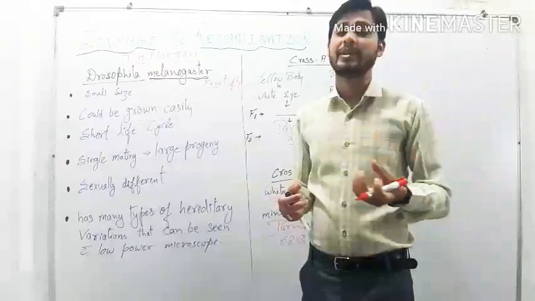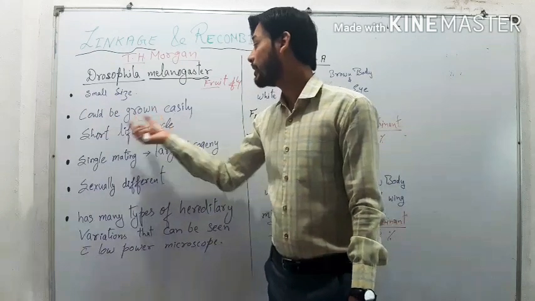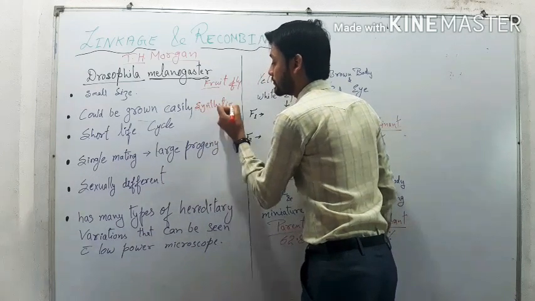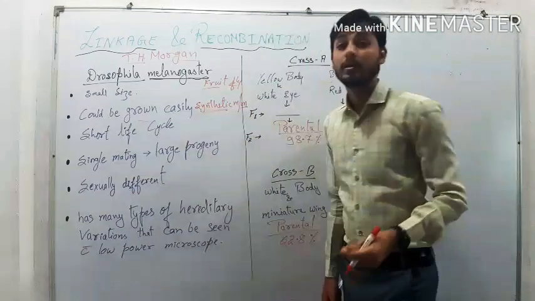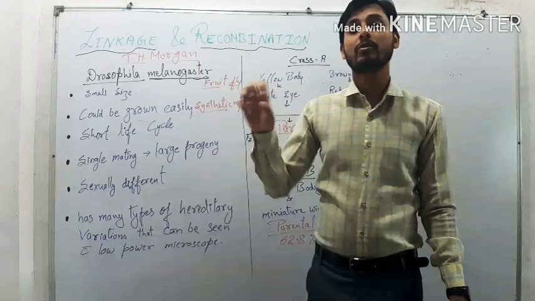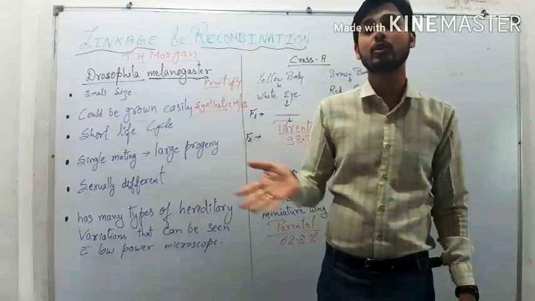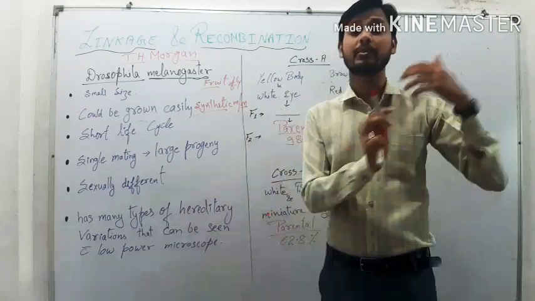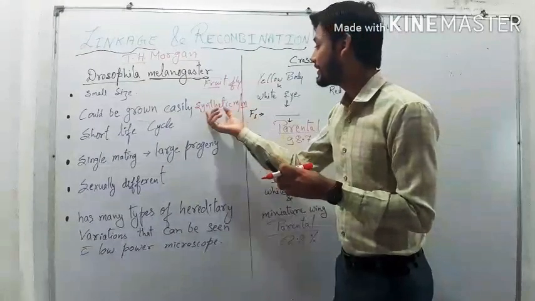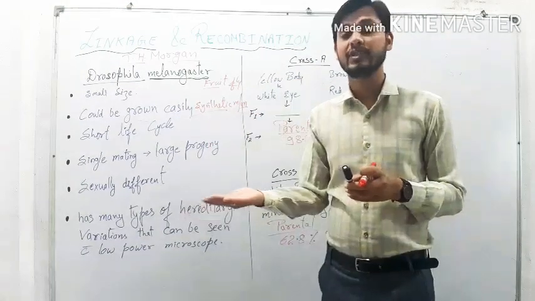They are small, easily available in the laboratory, and we can study them easily. Secondly, they can be grown easily on synthetic medium in the laboratory. When we are selecting any organism, it should be easily grown in the laboratory, so we can easily develop it there. It can be easily developed on the synthetic medium, so we can study it comfortably, and study its population easily.